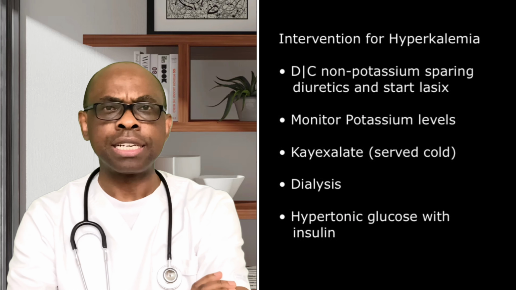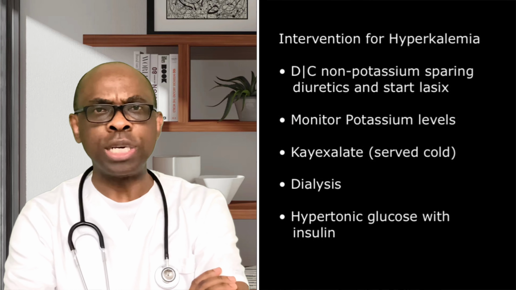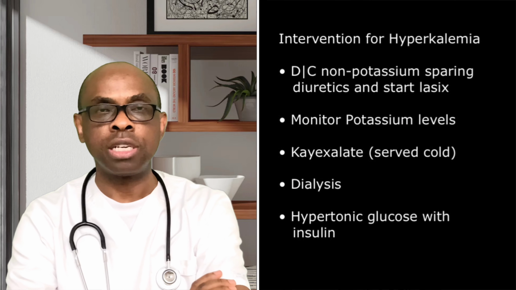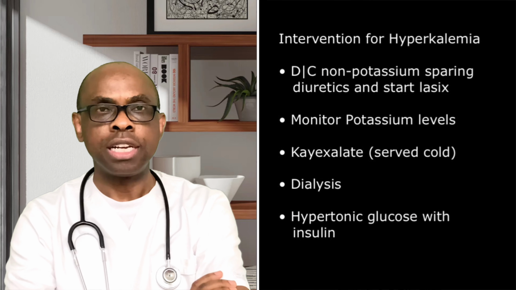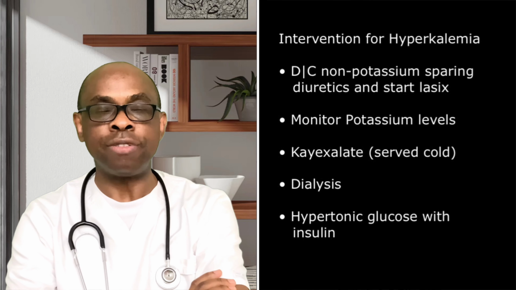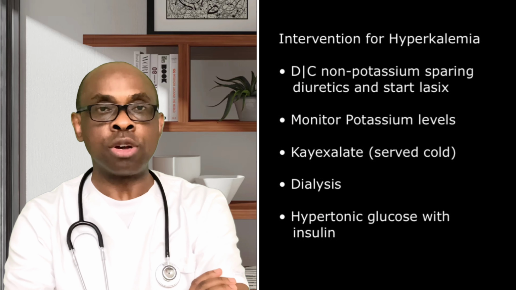And apart from that, you can make use of hypertonic glucose with insulin. What this is going to do is that it's going to draw some of the potassium from the extracellular space. It's going to take it intracellular. And with that, you are going to have the potassium come back to the normal range.